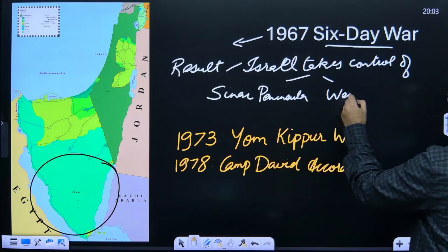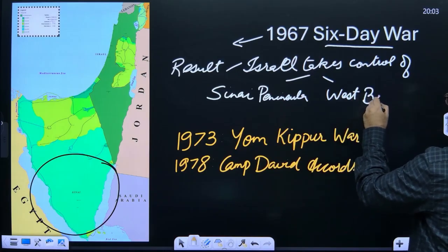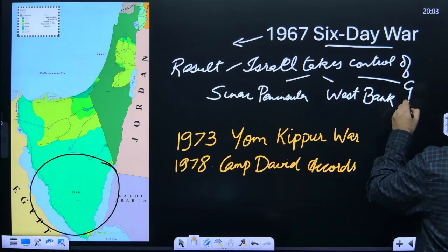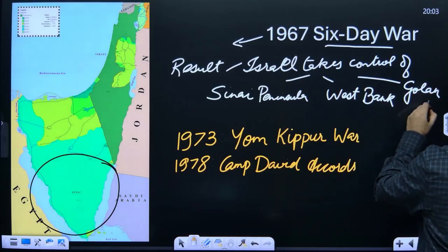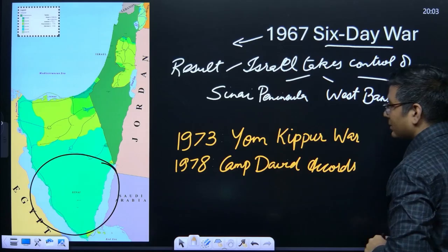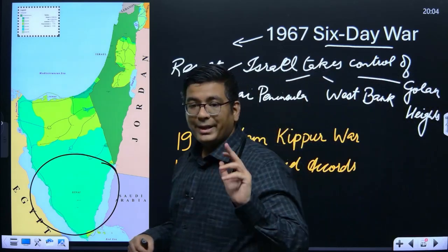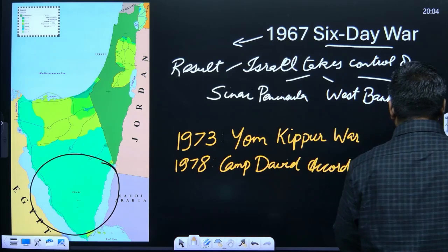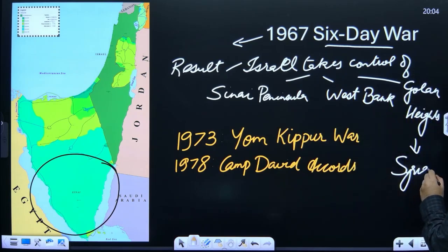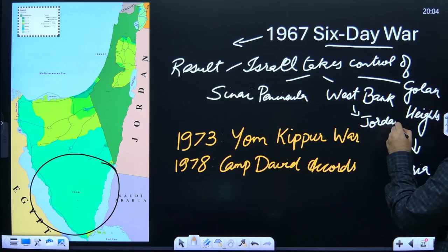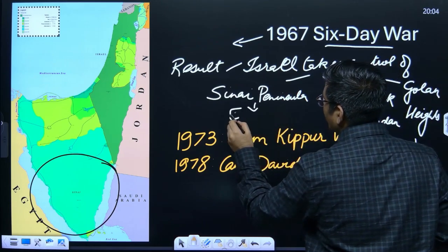West Bank. Third thing it takes up is Golan Heights. Okay, so it takes up Golan Heights from Syria. So this comes from Syria, this from Jordan, this from Egypt.